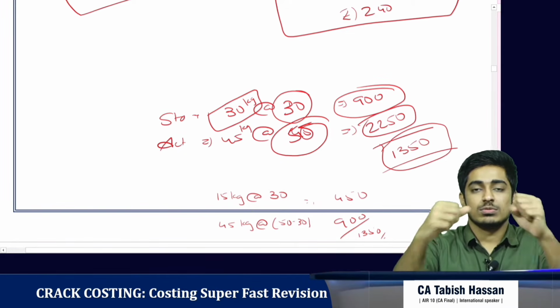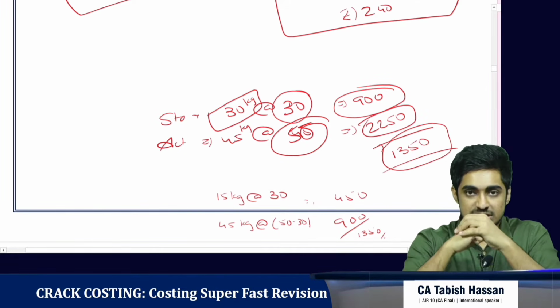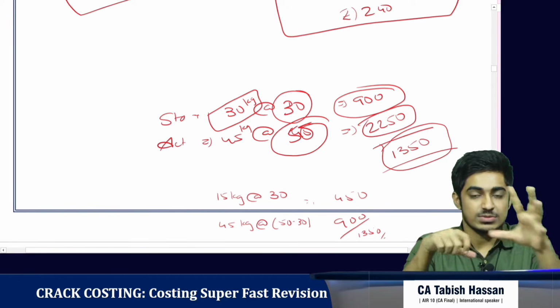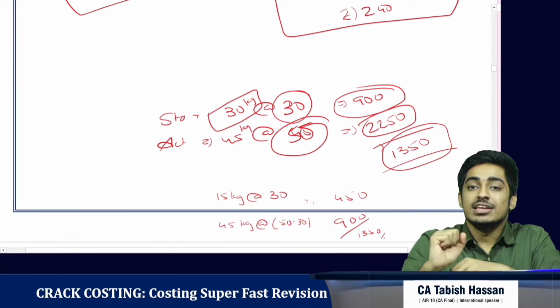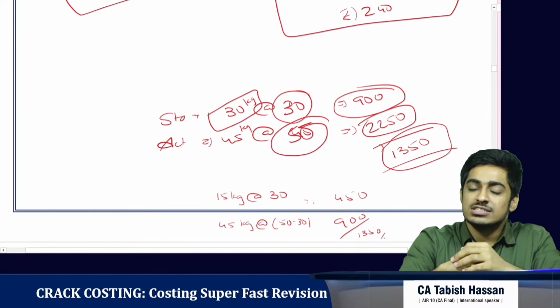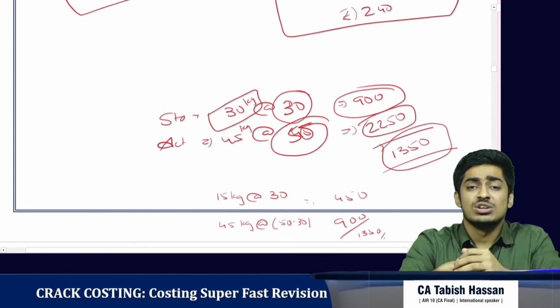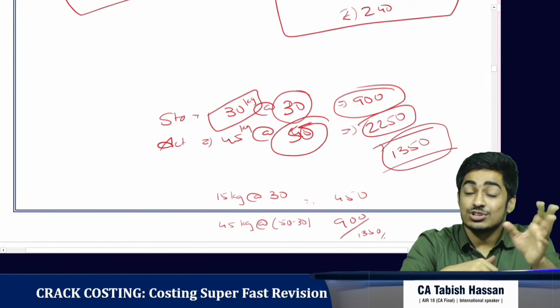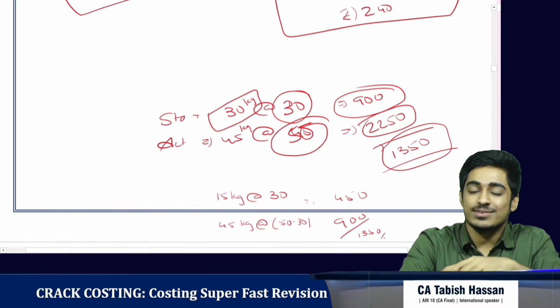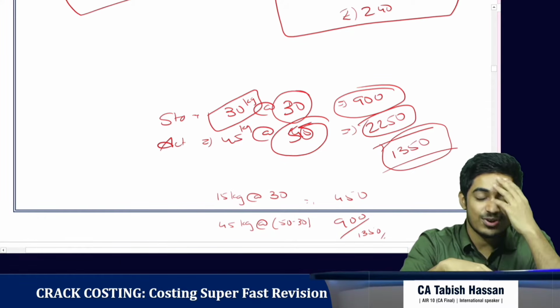Now mom and dad are both discussing what is going on. So mom is blaming dad, dad is blaming mom. Dad is telling, we should have used only 30 kgs, but we used 45 kgs. What are you doing? Mom is telling, you should have bought it at 30 rupees. You have bought it at 50 rupees. What is this? I should have got another husband.